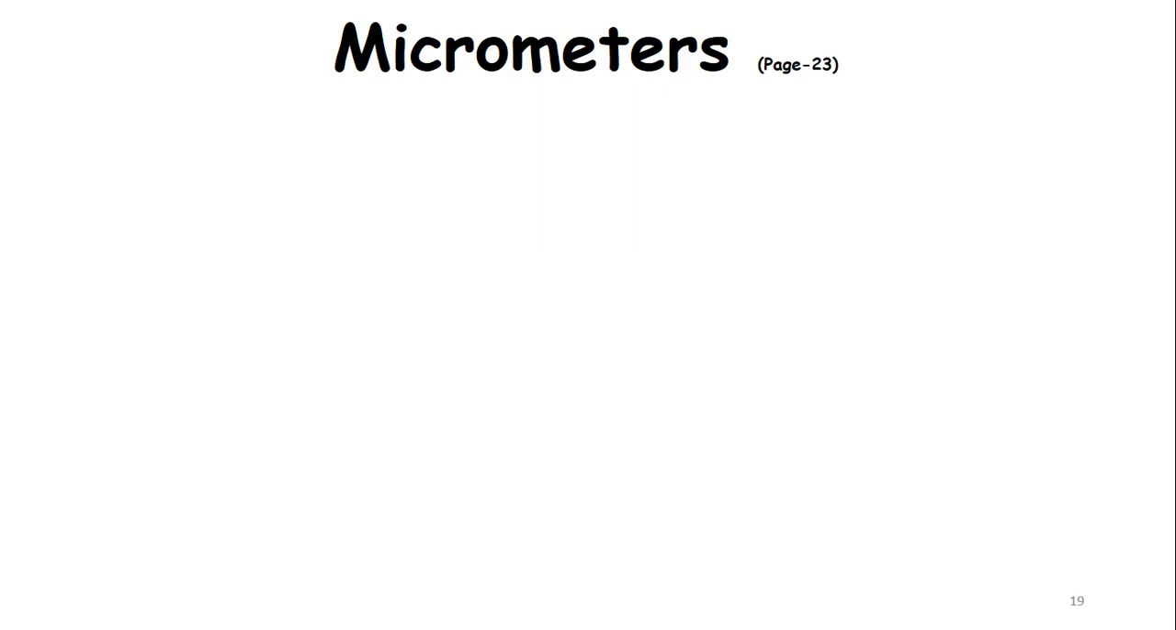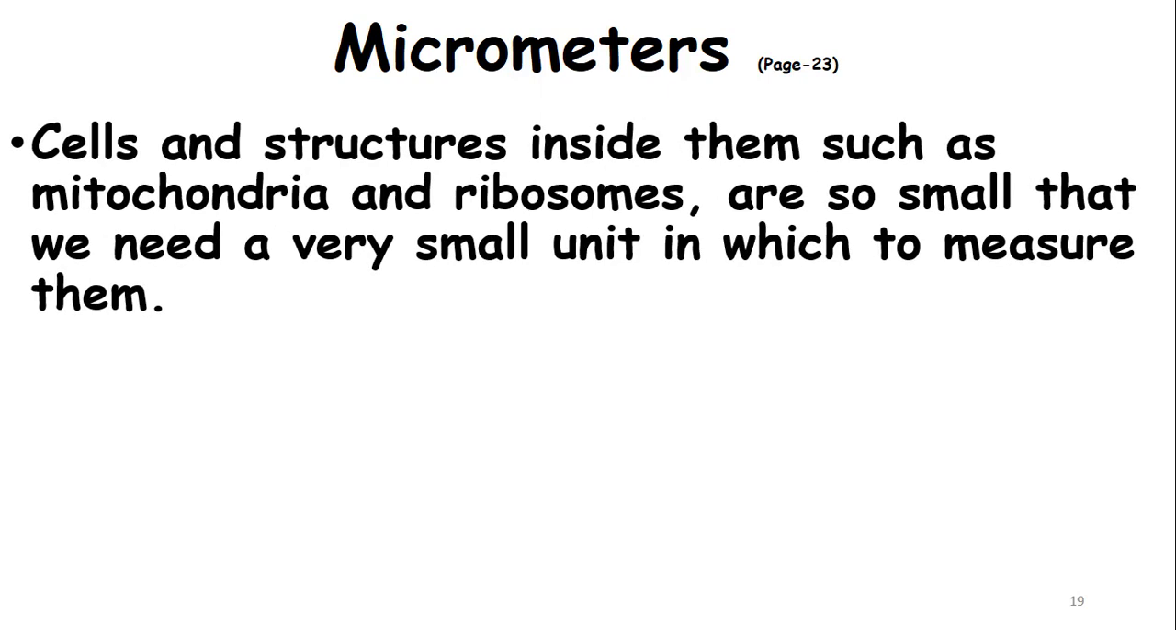Micrometer. Why do we study micrometer, as it is a topic of physics? Remember that cells are very small. Cells cannot be seen with the naked eye. Therefore, we cannot use meter or kilometer to measure the cell. We need to use very tiny units, very small units like micrometer. Okay, so cells and structures inside them, such as mitochondria and ribosomes, are so small that we need a very small unit like micrometer in which to measure them.